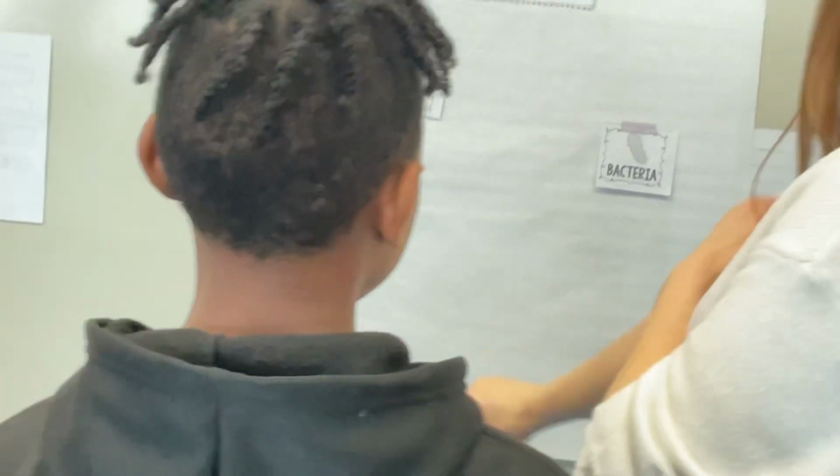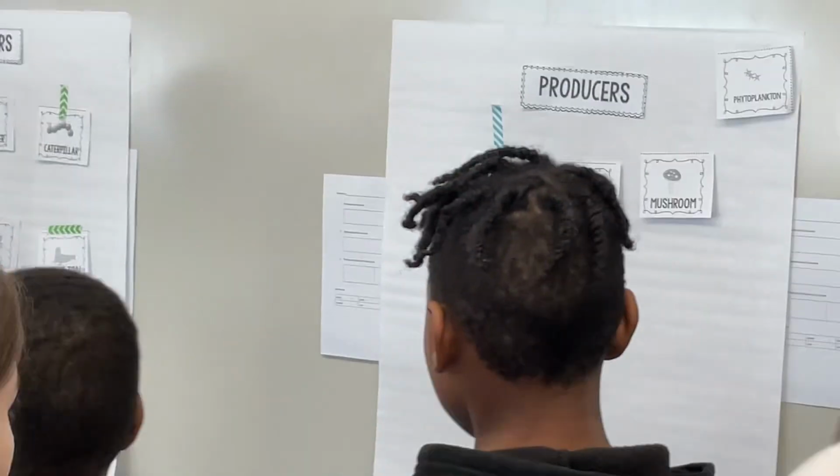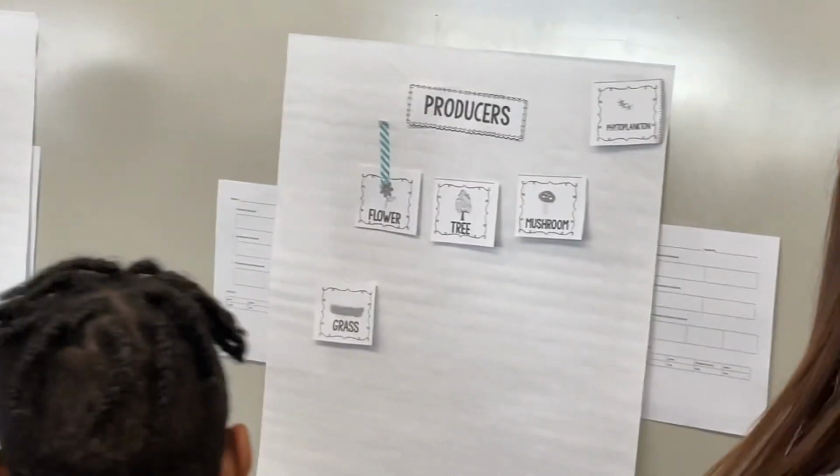All right, and then we've got bacteria. So bacteria can also be a decomposer. All right, any questions about decomposers? Nope. All right, let's look at our producers chart. So here we talked about phytoplankton already. We've got flower, tree, mushroom, grass.